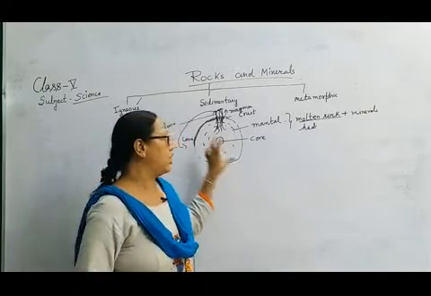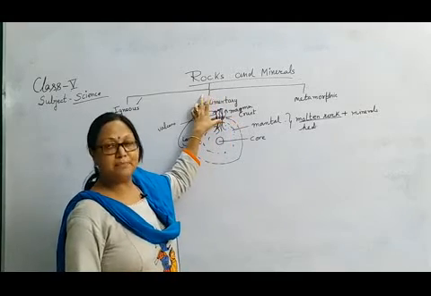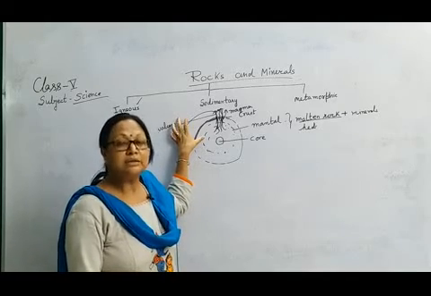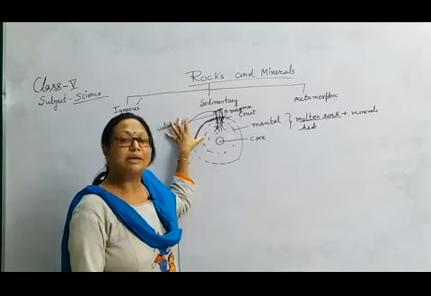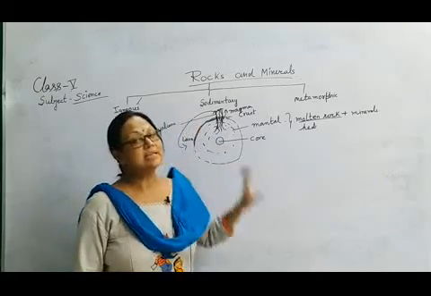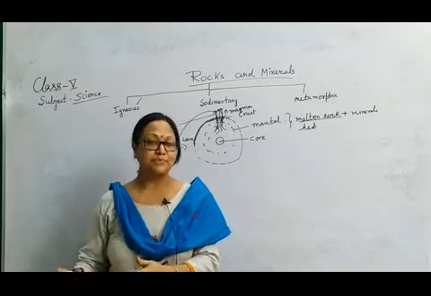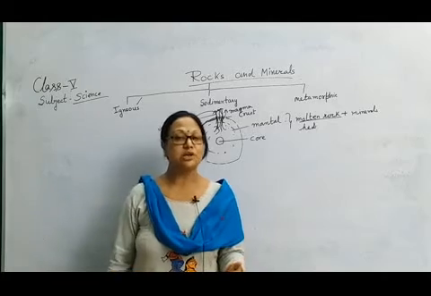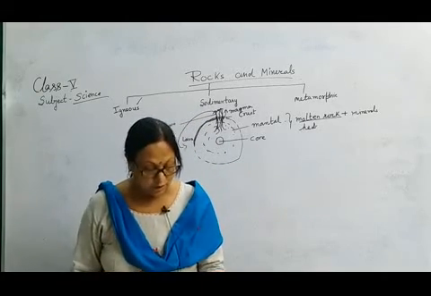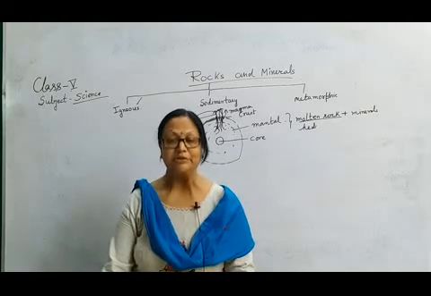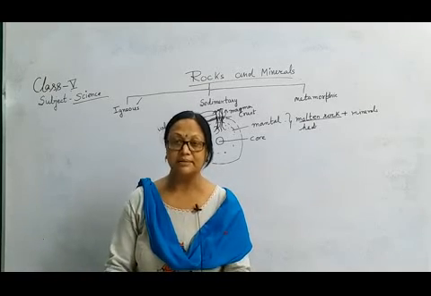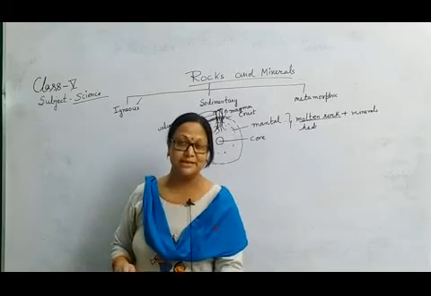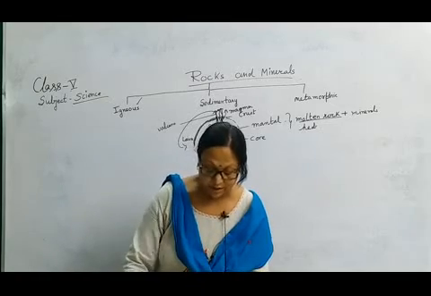So this type of rock comes out in the form of magma, and then on the surface of the earth it cools down to form hard rock. When it becomes solidified, different types of rocks are formed through this process. Due to the solidification of the lava, these rocks are called igneous rocks. The types of igneous rocks are basalt, granite, pumice and obsidian. So there are different kinds of igneous rock.